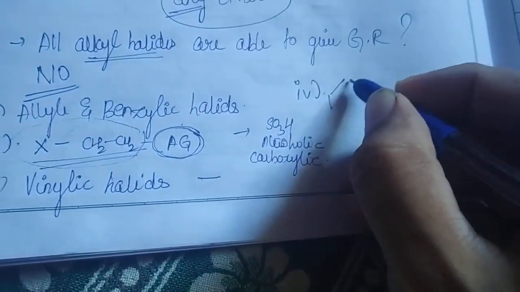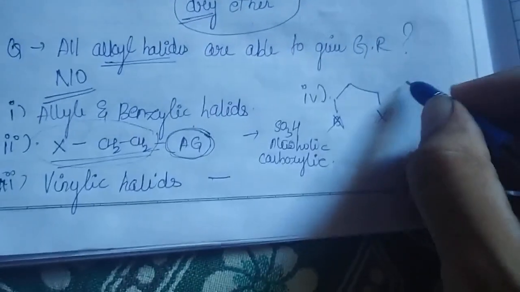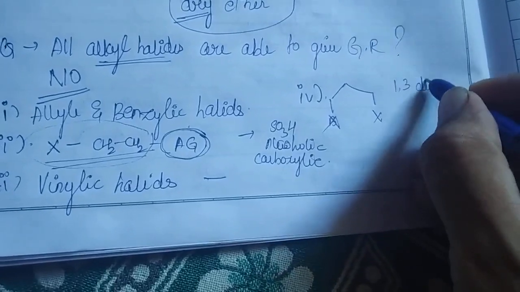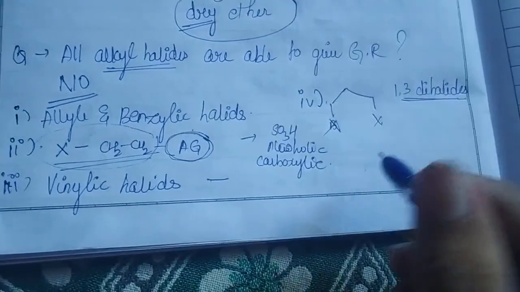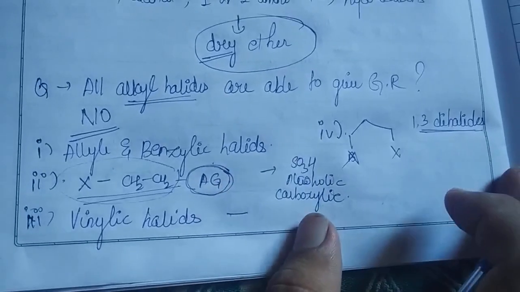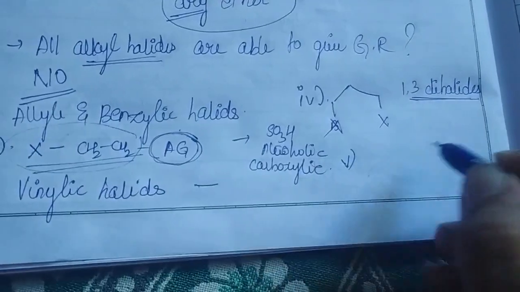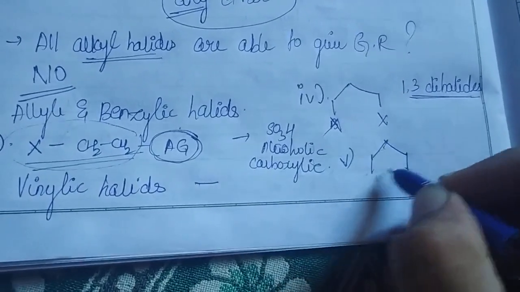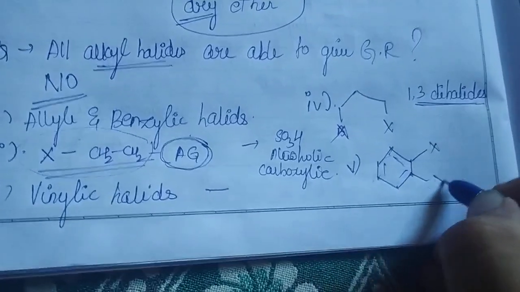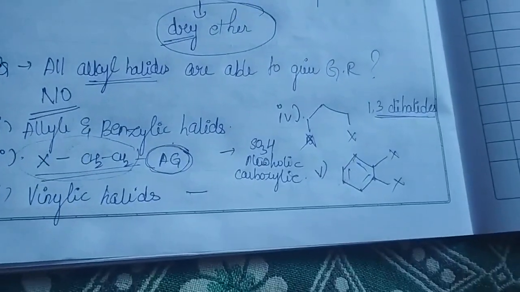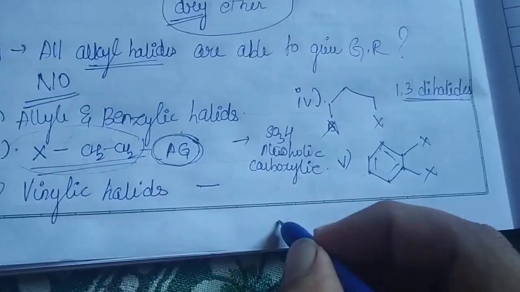Like this, whenever you are having X and X, that is 1,3 dihalides. 1,3 dihalides will also not be able to give our Grignard reagent. Then coming to your ortho dihalides, ortho substituted dihalides. In this case also they are not able to give our respective Grignard reagent.